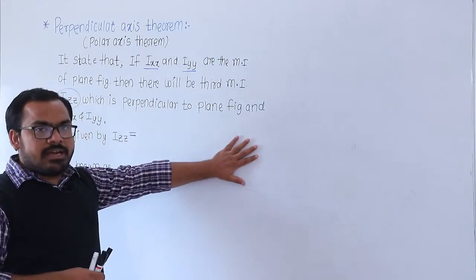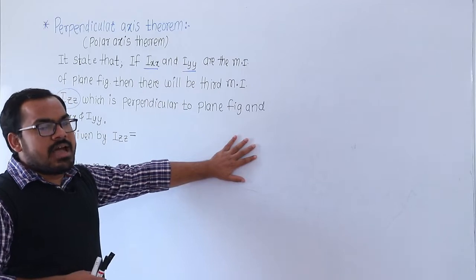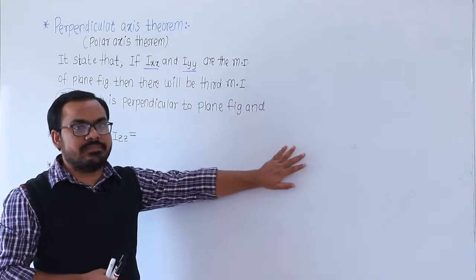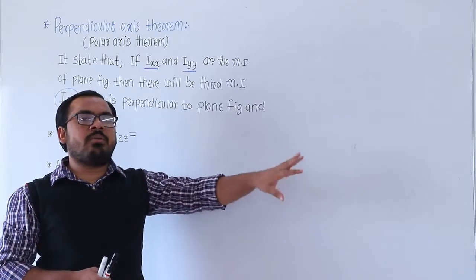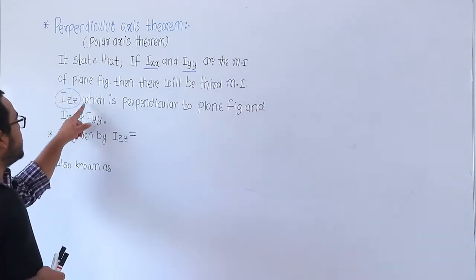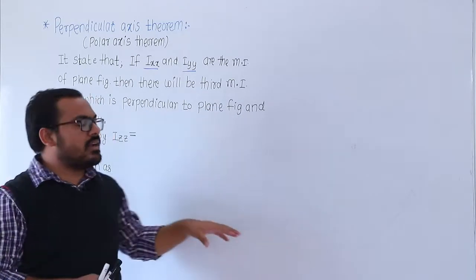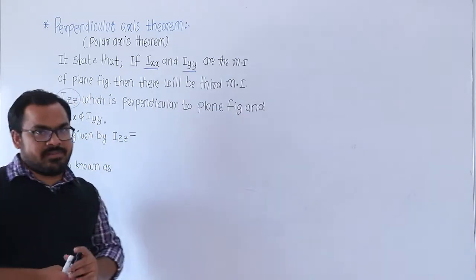So there is one plane figure and for that plane figure Ixx and Iyy are the moment of inertia which is already given. Then there is a third moment of inertia and the third moment of inertia is perpendicular to that plane figure and Ixx and Iyy.